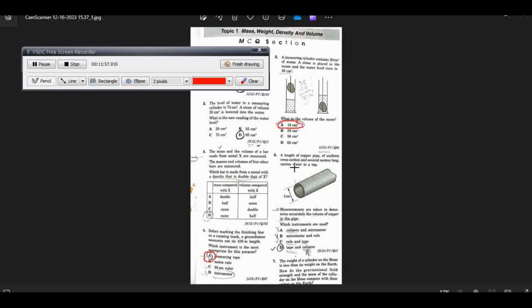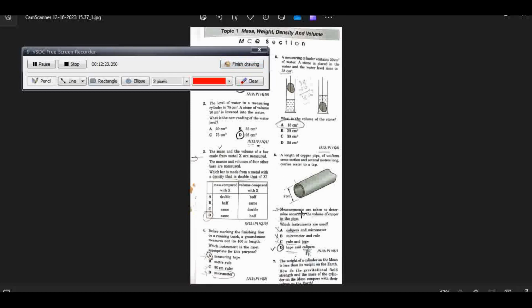Now question number 6 is, a length of copper pipe of uniform cross section and several meters long carries water to a tap. Measurements are taken to determine accurately the volume of copper in the pipe.